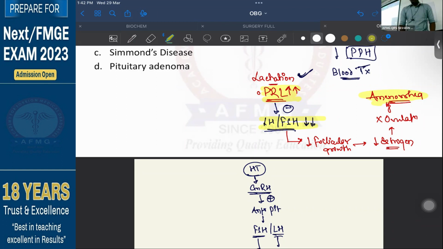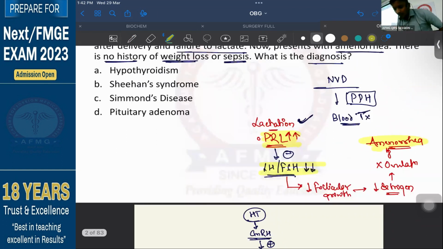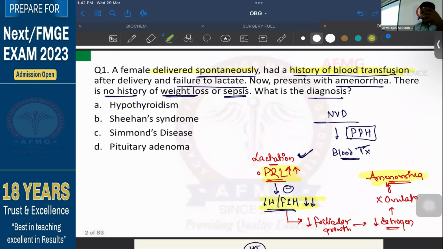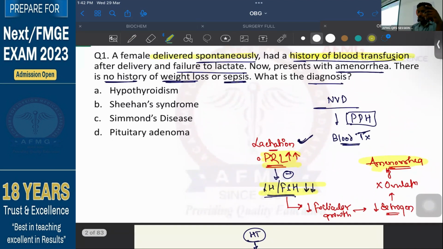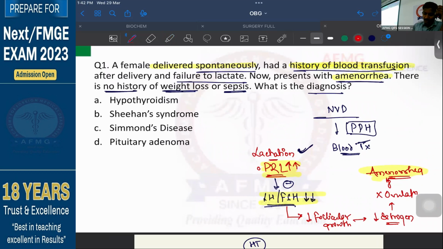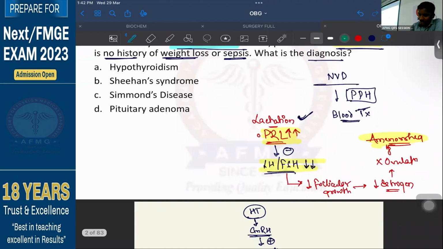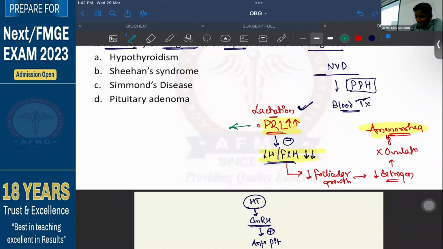But here in this question, the patient does not only complain of amenorrhea, but the patient also complains of failure to lactate. If prolactin levels are high during lactation, there would be increased milk production or decreased milk production? There would be increased milk production, right? There should be increased milk production.